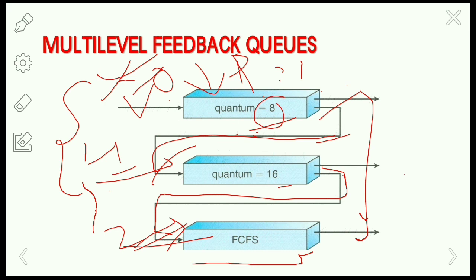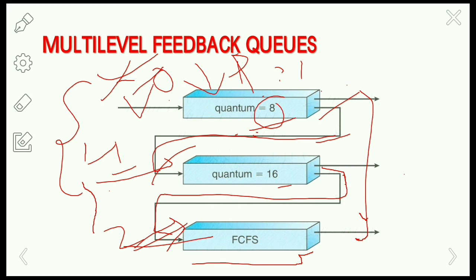If a process uses more CPU time, it is moved to the next lower priority queue. Similarly, if a process waits for a longer amount of time in a lower priority queue, it may be moved to a higher priority queue. This kind of aging prevents starvation, which is the main drawback of multi-level queue scheduling.